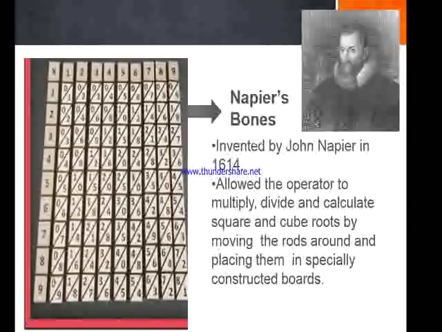If you see on the screen, on the top the numbers are written from 1 to 9 and the same numbers are written on the left hand side. And if you multiply the number on the top and the left, you will see it generates the table of the respective number. John Napier was a mathematician and made the calculations very easy with his device.